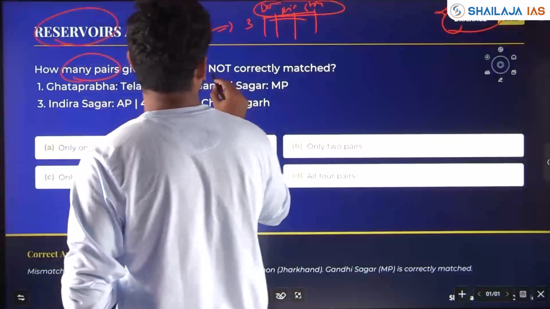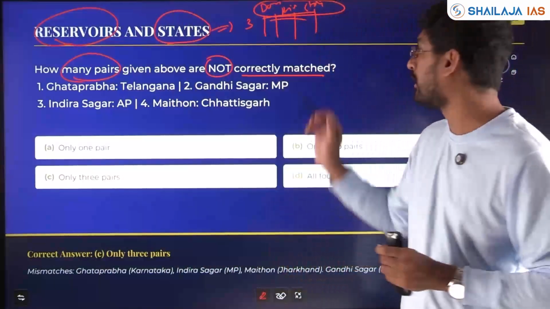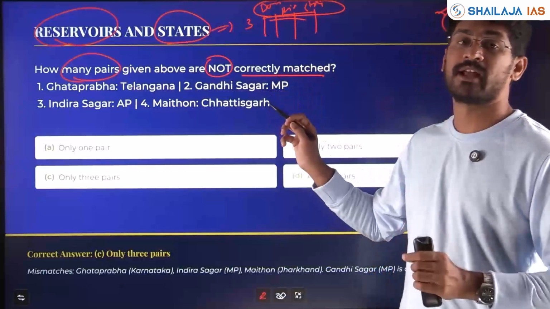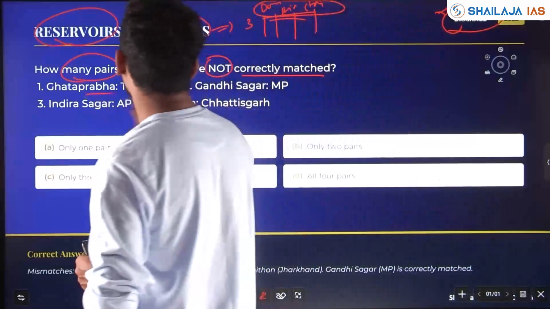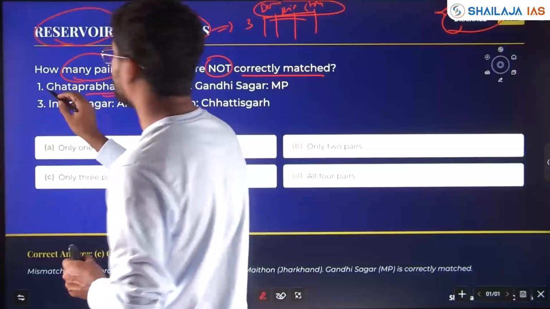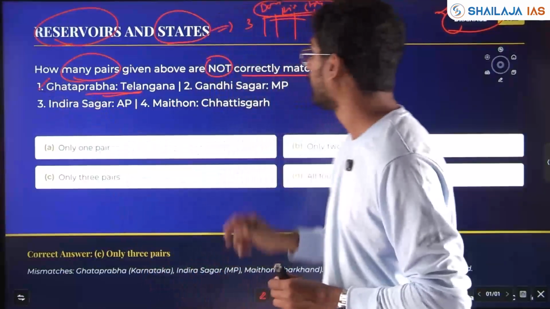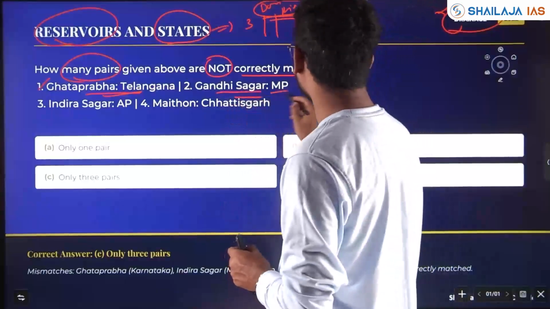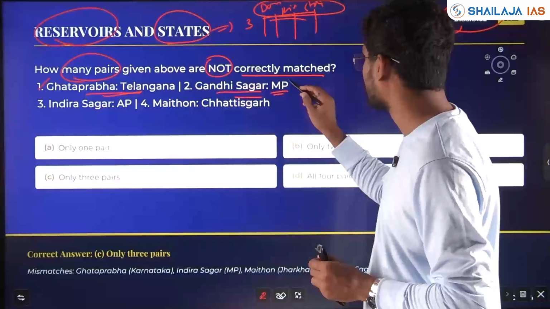How many pairs are not correctly matched? Please read the question carefully also. He is asking not which is correctly matched, he is asking which is not correctly matched. Ghataprabha, Telangana, not correctly matched because Ghataprabha is in Karnataka. Yes, not matched. Gandhi Sagar, Madhya Pradesh. Gandhi Sagar is in Madhya Pradesh. Yes, correct. So it is matched.